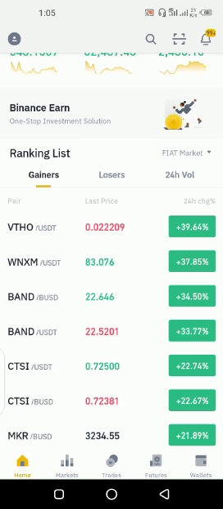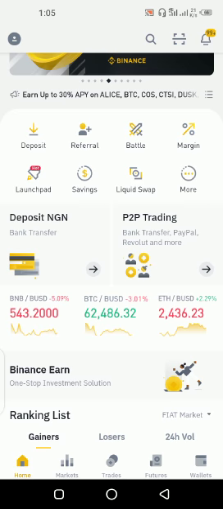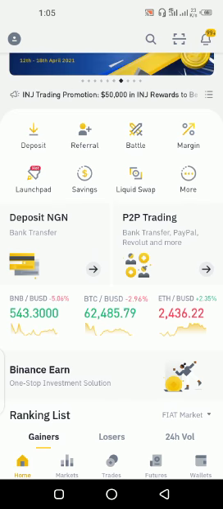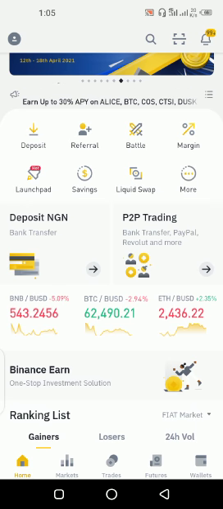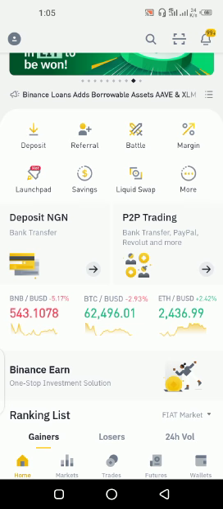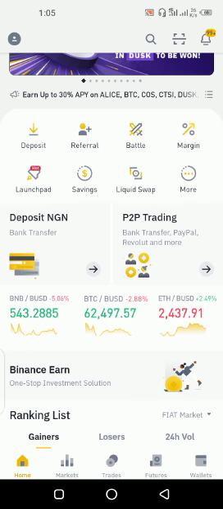After verifying, you can go on to other things. There are still other things we have to talk about here. You look at these places. This is how your Binance wallet looks, and you have deposit, referral, battle, margin, and there are still other platforms here you can use for trading, such as Hotbit, Probit. But it's very easy to use Binance, even if it's difficult at first.